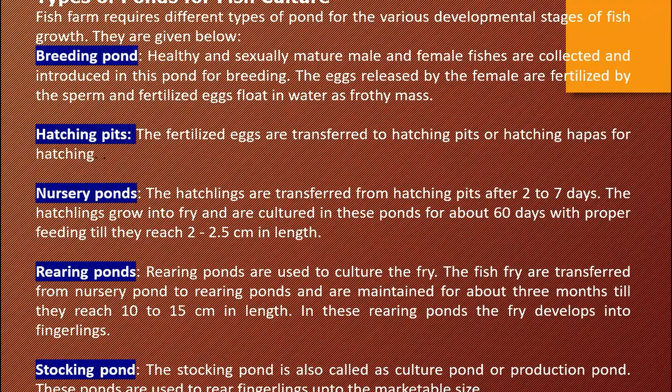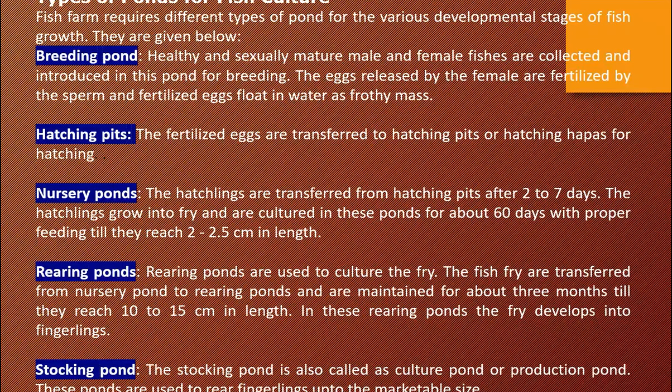Okay, first 2 to 7 days after that from the hatching pit it comes to nursery pond, and in nursery pond it grows for 60 days. After that it reaches the rearing pond where its growth is maintained for about 3 months till they reach 10 to 15 cm in length. I hope you follow.